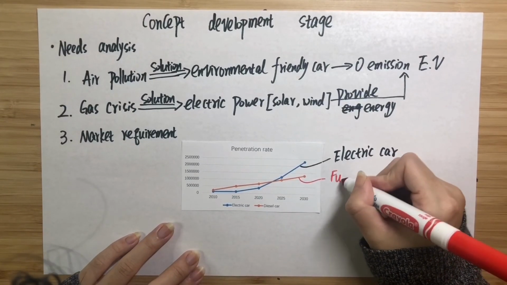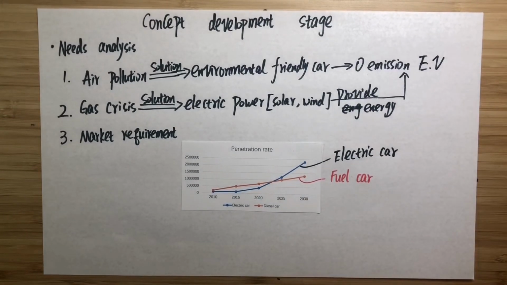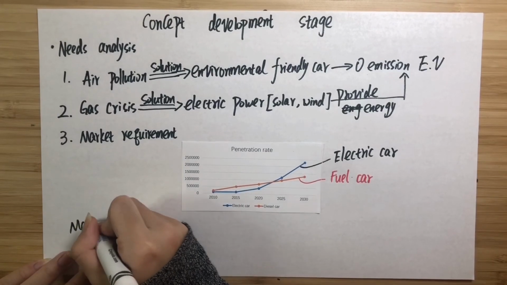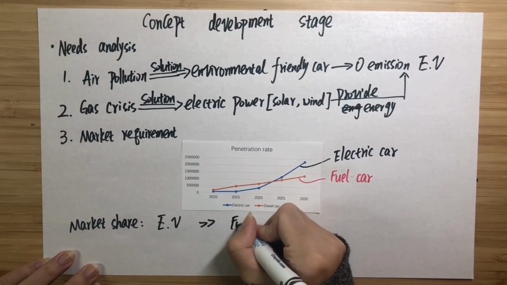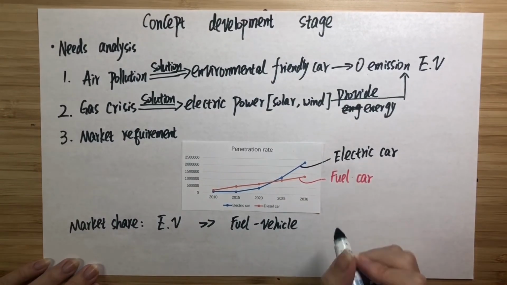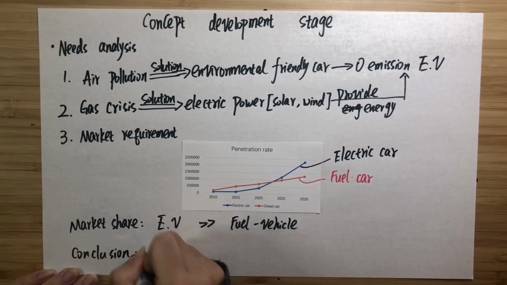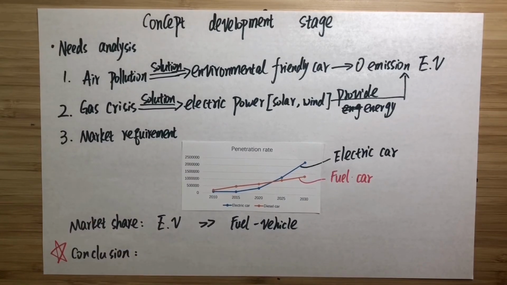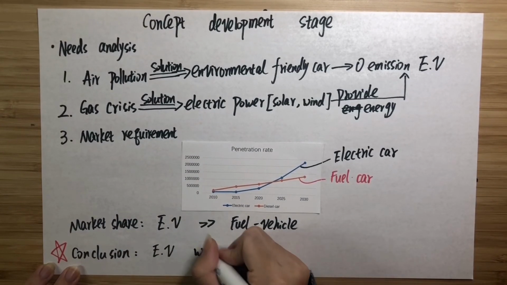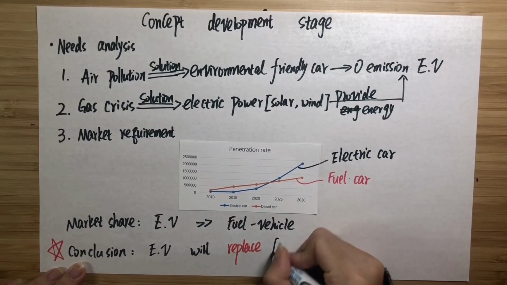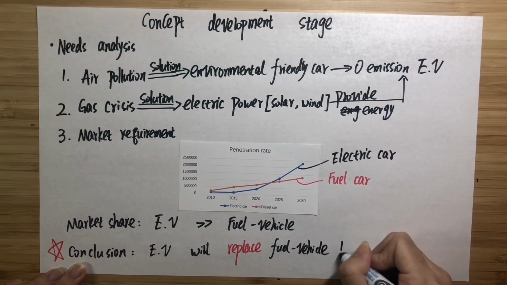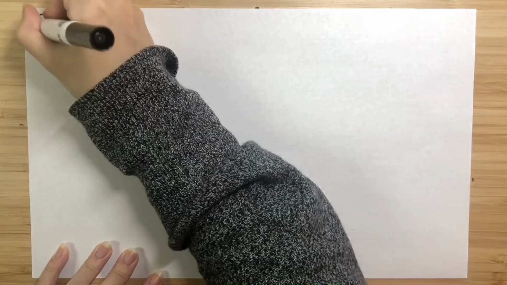Economists use Baker's model to predict the market share of electric vehicles. As shown in the picture, the blue line represents electric cars and the red line represents fuel cars. It is obvious that by 2030, electric vehicles will have much more market share than diesel vehicles. So we can conclude that electric vehicles will definitely replace fuel vehicles in the future.